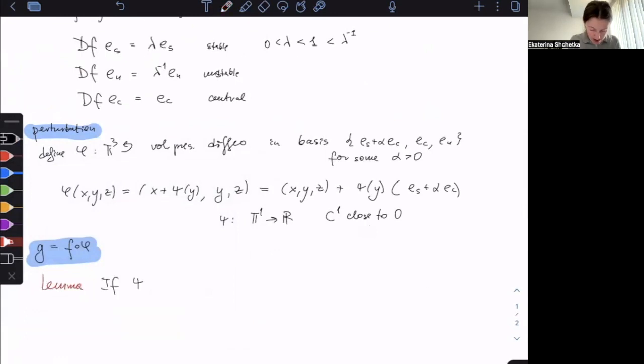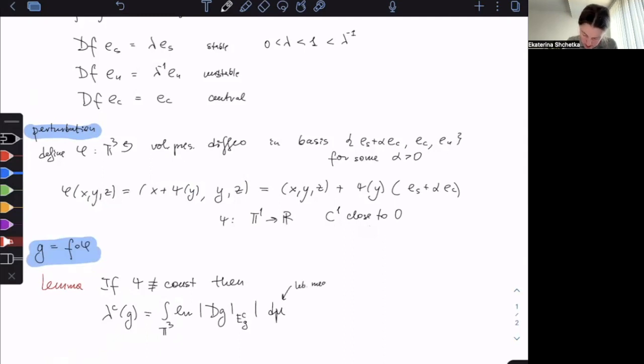If psi is not identically constant, then the integrated central Lyapunov exponent, let me call it lambda c, of G, which is defined by the integral of log of the norm of dG on the central direction of G, d mu, where mu is the Lebesgue measure, is negative.